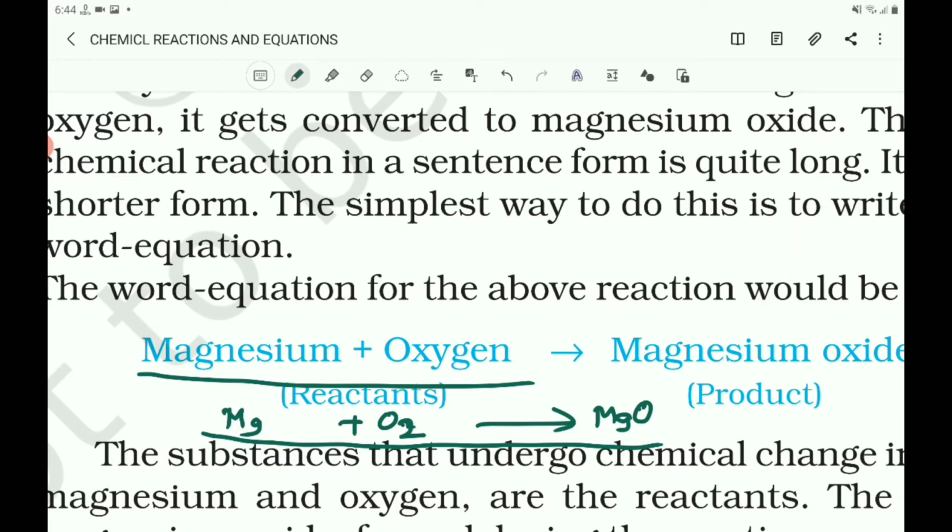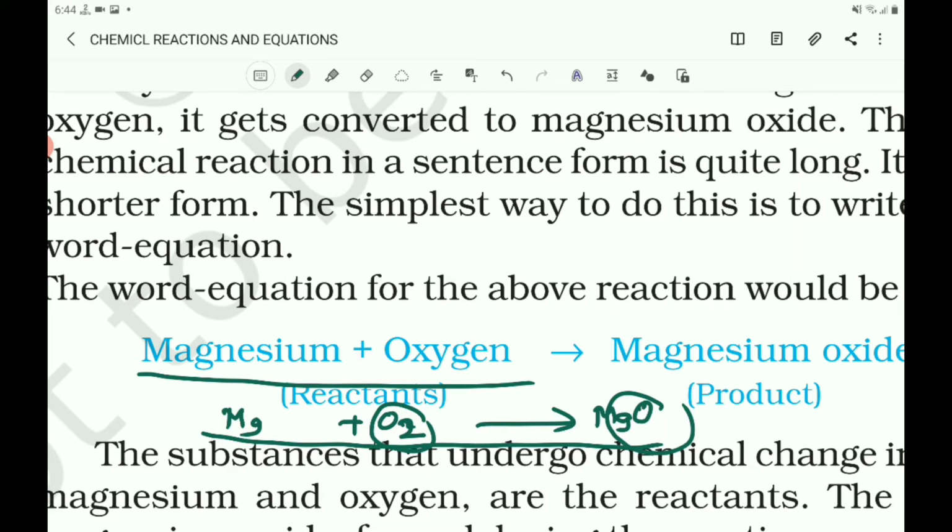O2 is the molecular formula, a molecule of oxygen, and MgO is the chemical formula of magnesium oxide. In this way, we can represent the chemical equation in a more concise manner.